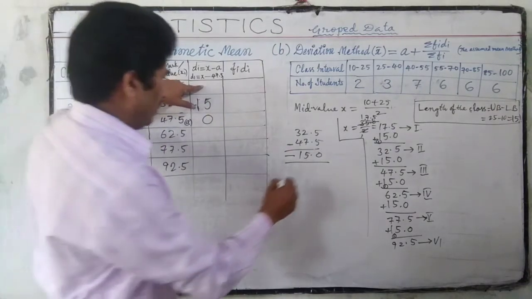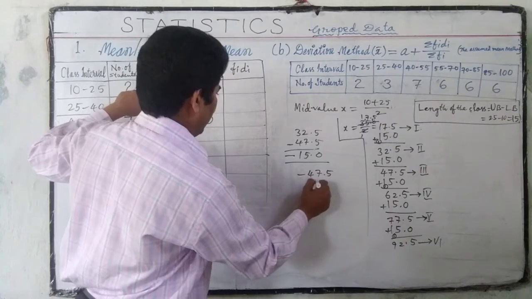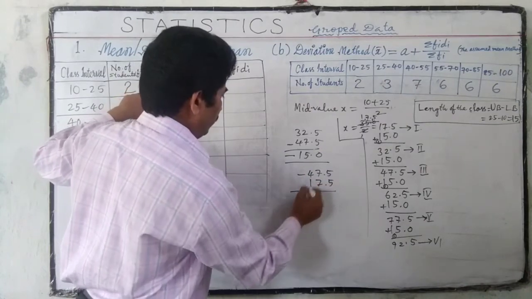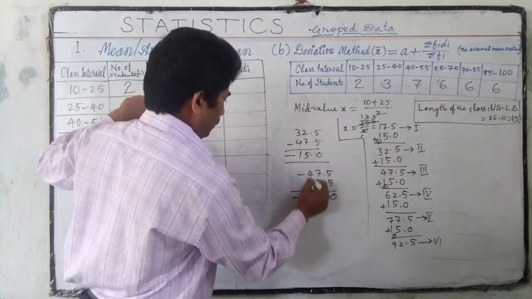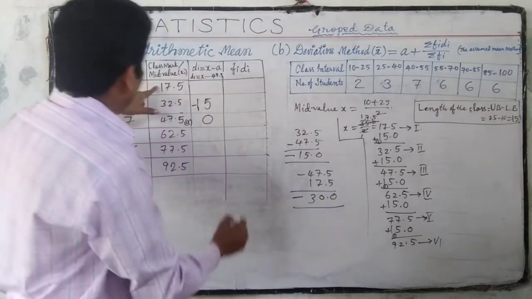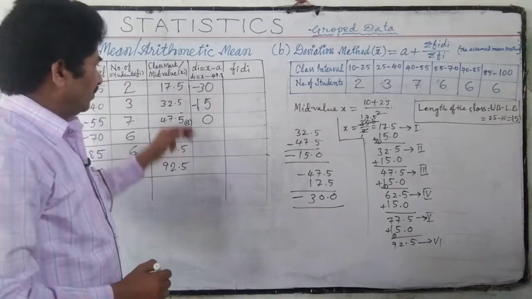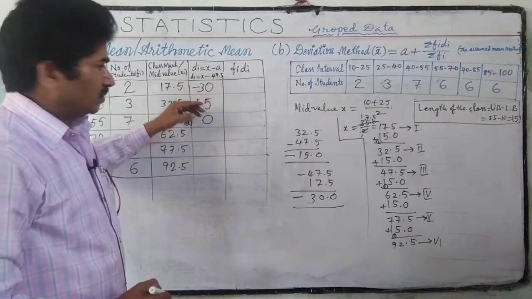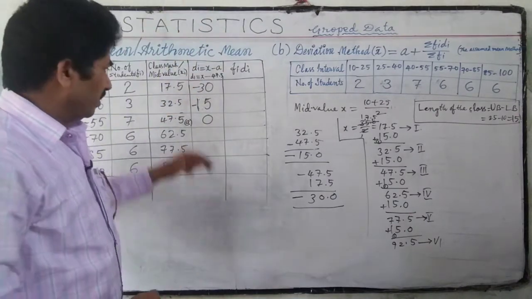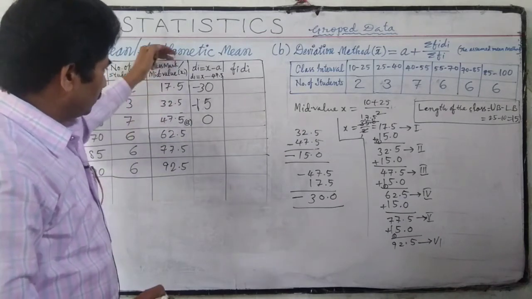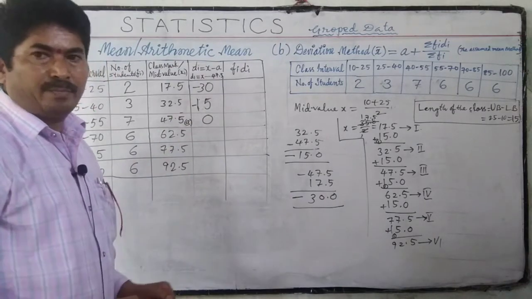Here minus 47.5, 17.5, we keep minus first, and we get minus 30. We understood the length of the class is 15, so minus 15, minus 30, and if there is one more class, minus 45. The smaller number side gets smaller minus values, the bigger number side gets positive values.